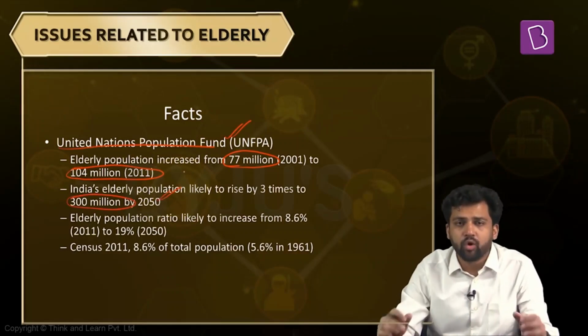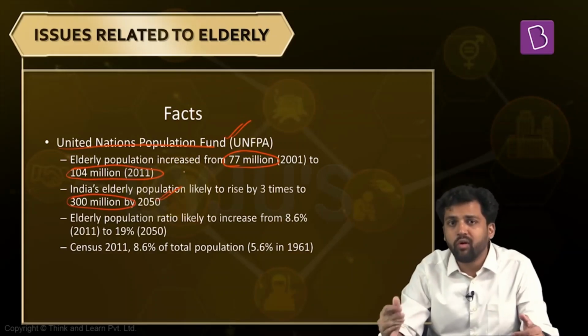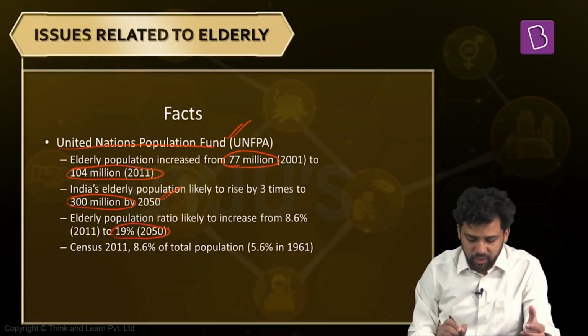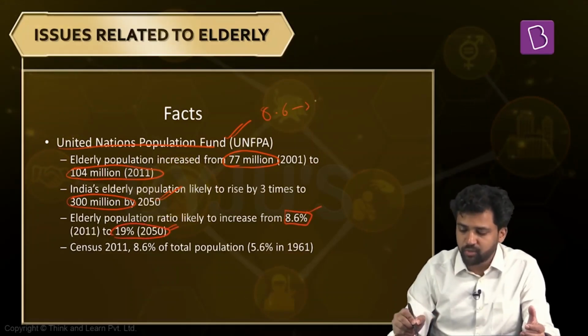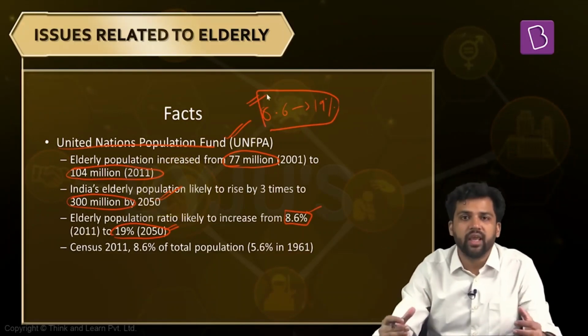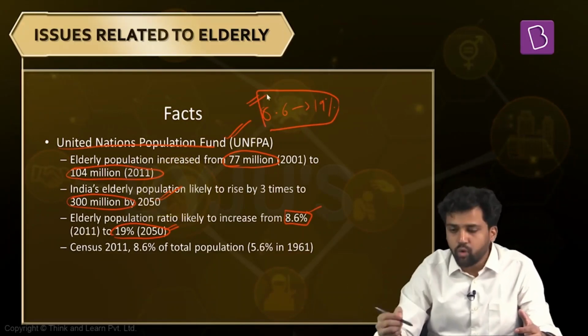million by 2050. And not only is the population increasing, but also the proportion of elderly in our population is increasing significantly. It is estimated that the proportion of elderly will increase to 19%. At present, it is 8%. So 8% to 19% increase in proportion of elderly. So at present, if there are 100 people in our society, 8 to 9 are elderly. In future, in 2050, out of those 100 people, 19 will be elderly.